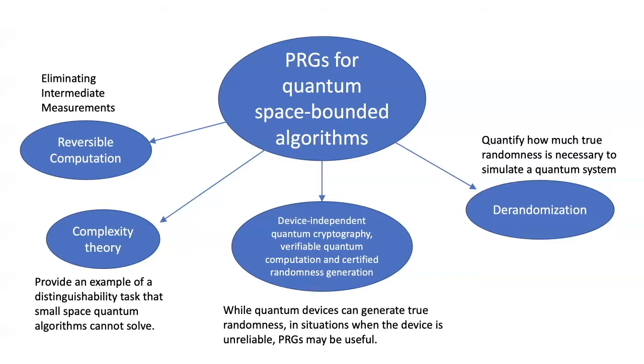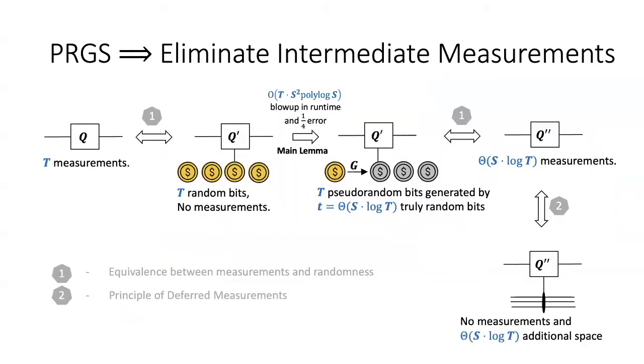So now let me talk a little bit about the proofs of our results. First, I'll start by explaining this connection between PRGs and eliminating intermediate measurements more clearly. I already described it, but I'm going to give more detail now. So let's start with an algorithm Q with T intermediate measurements. How do we defer these T intermediate measurements in an efficient way? First, using the equivalence between measurements and randomness, we write down an equivalent quantum algorithm Q prime that has no measurements, but uses T random bits.